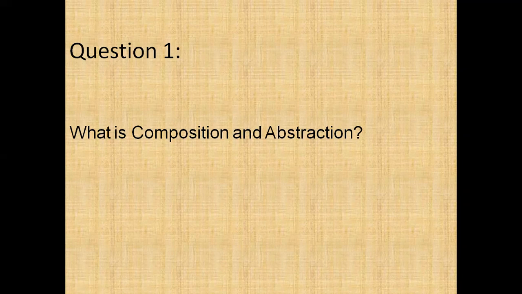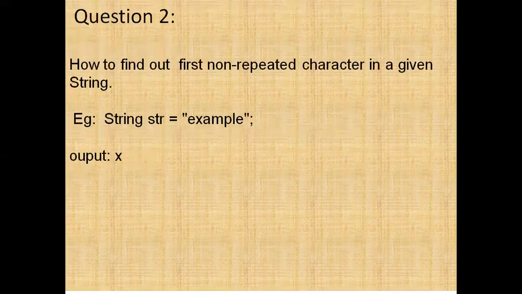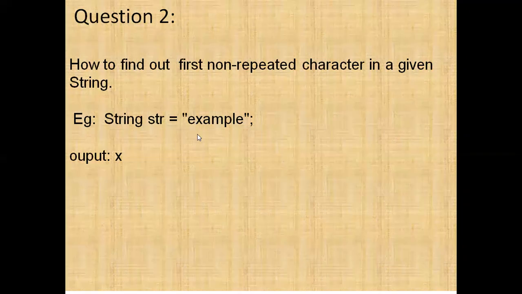The first question was, what is composition and abstraction? So I explained composition and abstraction. The second question is, how to find the first non-repeated character in a given string. They gave one string, str equals "example". The output is x. If you take e, it's repeated at the end, right? So it's not. If you take x, it's not repeated. That's why x is the non-repeated character.